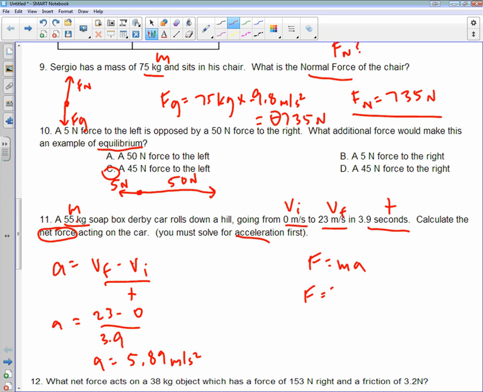So it's going to be 55 kilograms times 5.89 meters per second squared. So 55 times 5.89 gives us a force of 323.95 newtons.